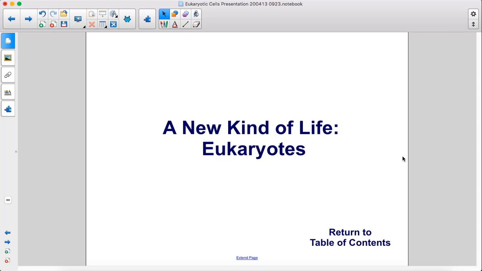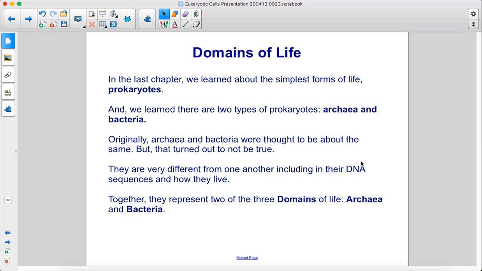A new kind of life, eukaryotes. In the last chapter, we learned about the simplest forms of life, prokaryotes. And we learned there are two types of prokaryotes, archaea and bacteria. Originally, archaea and bacteria were thought to be about the same, but that turned out to not be true. They are very different from one another, including in their DNA sequences and how they live.